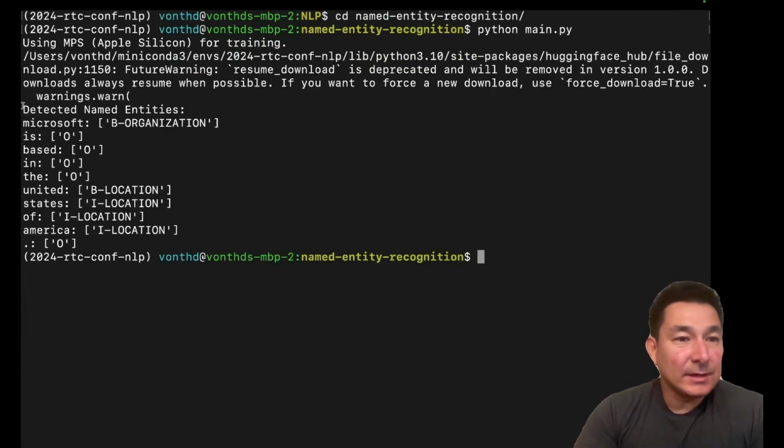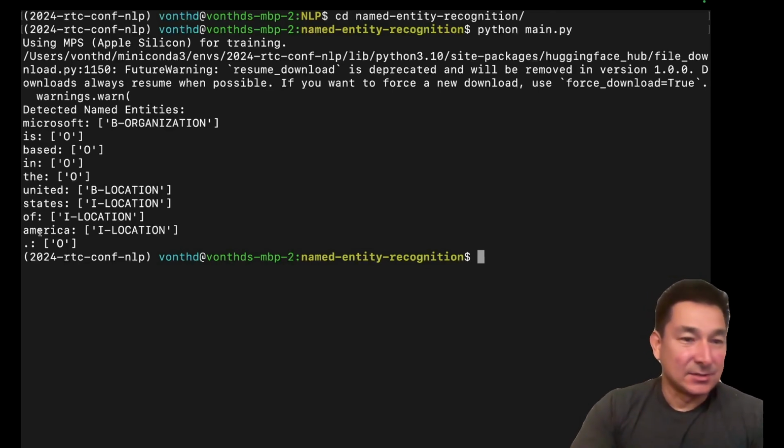So you can see here, we have the detected entities. You can see the sentence, "Microsoft is based in the United States of America." And you can see that Microsoft is recognized as an organization, right? And the B- prefix denotes that it's the beginning of this entity, right? And when you get to the United States of America, that is one complete entity, right?